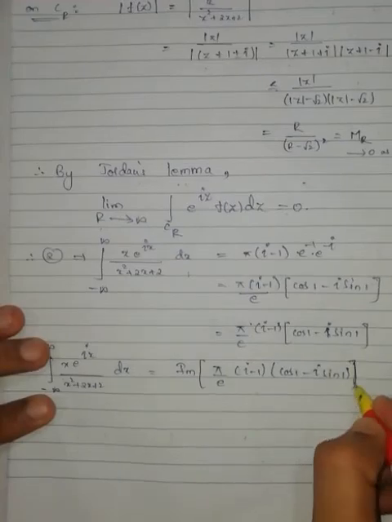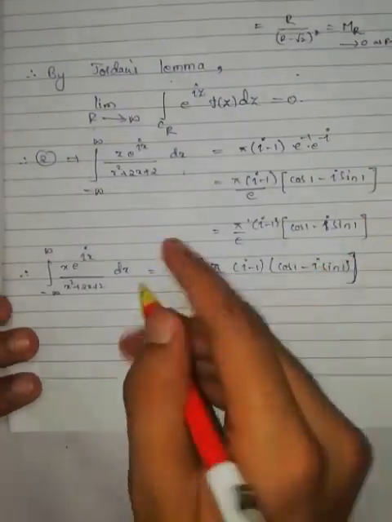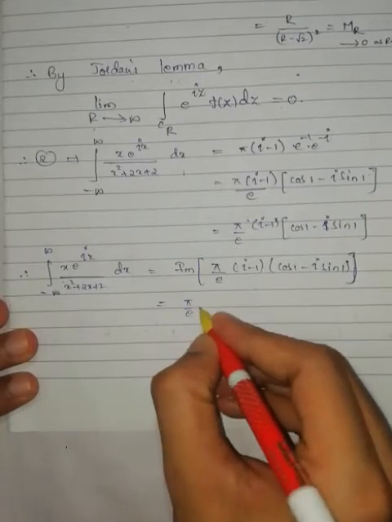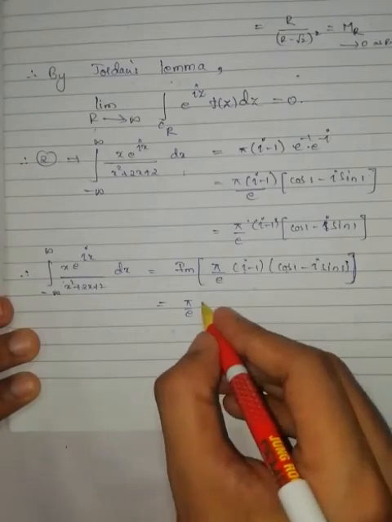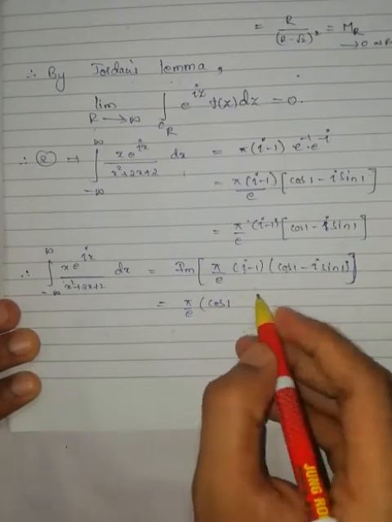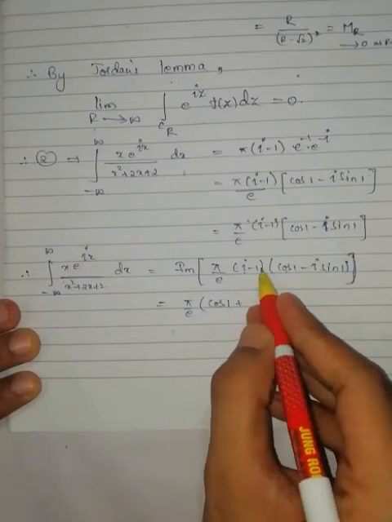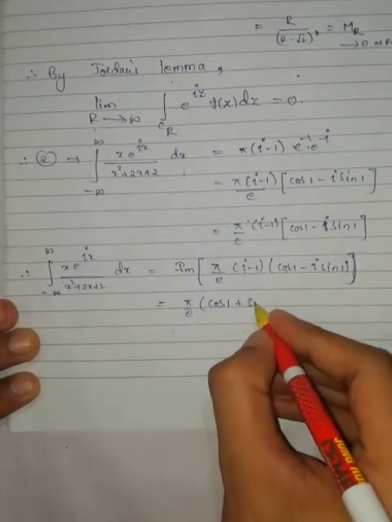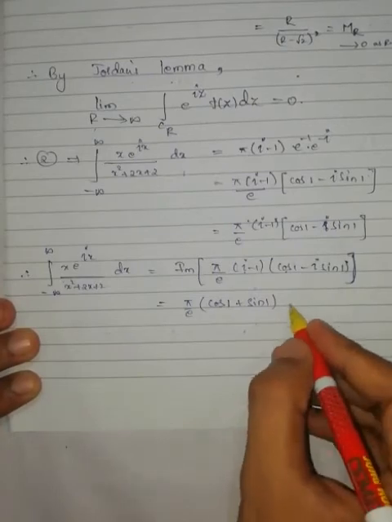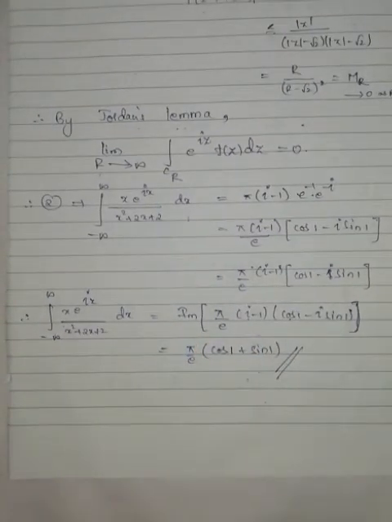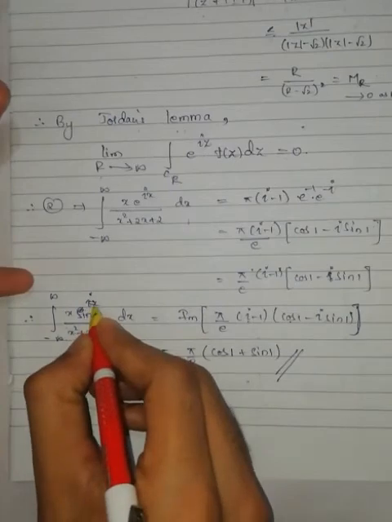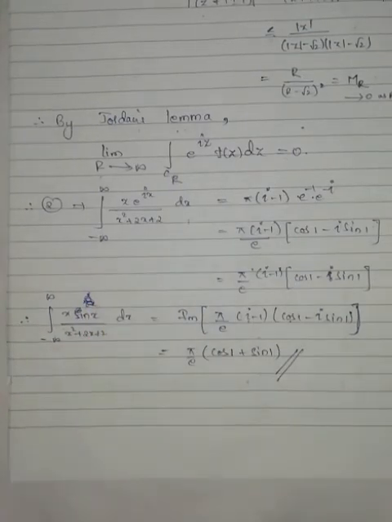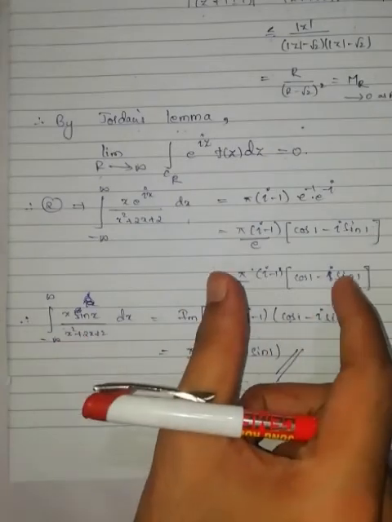Now let us find the imaginary part of this, which is equal to pi by e, multiplying iota into cos 1 and minus into minus plus 1 into sin 1, we will get the imaginary part. That is the answer. Similarly, you can find x cos x, which is nothing but its real part.